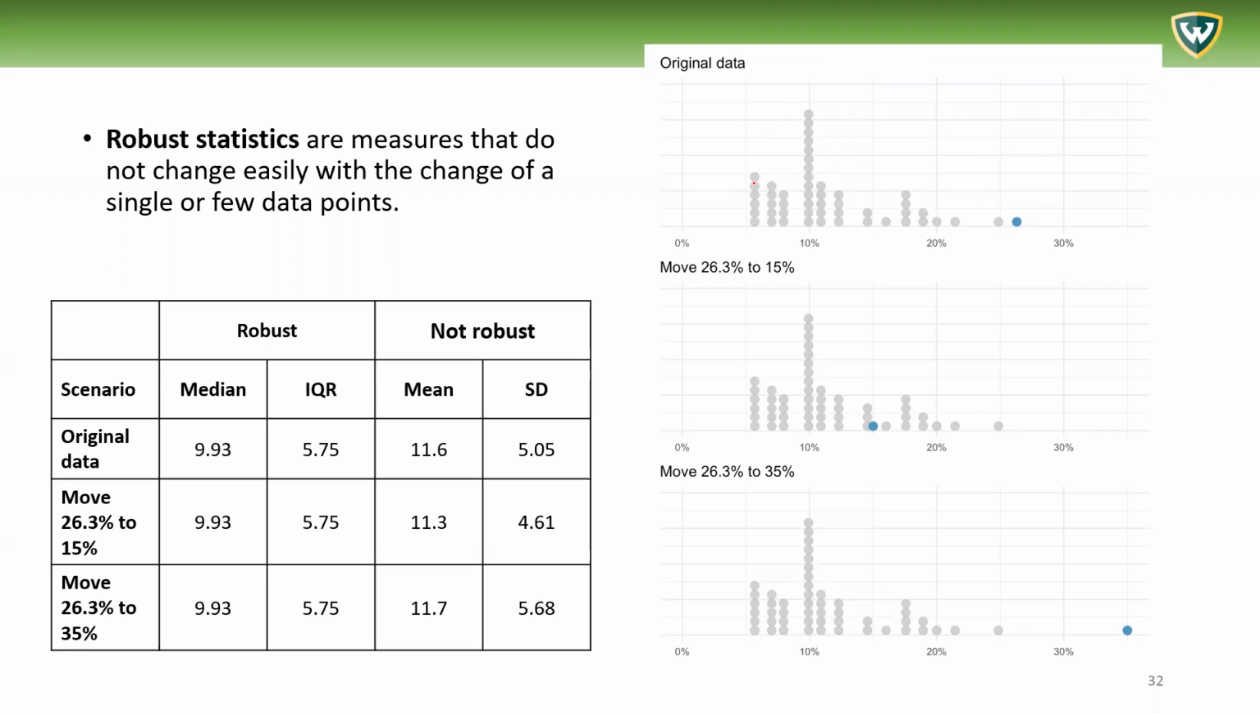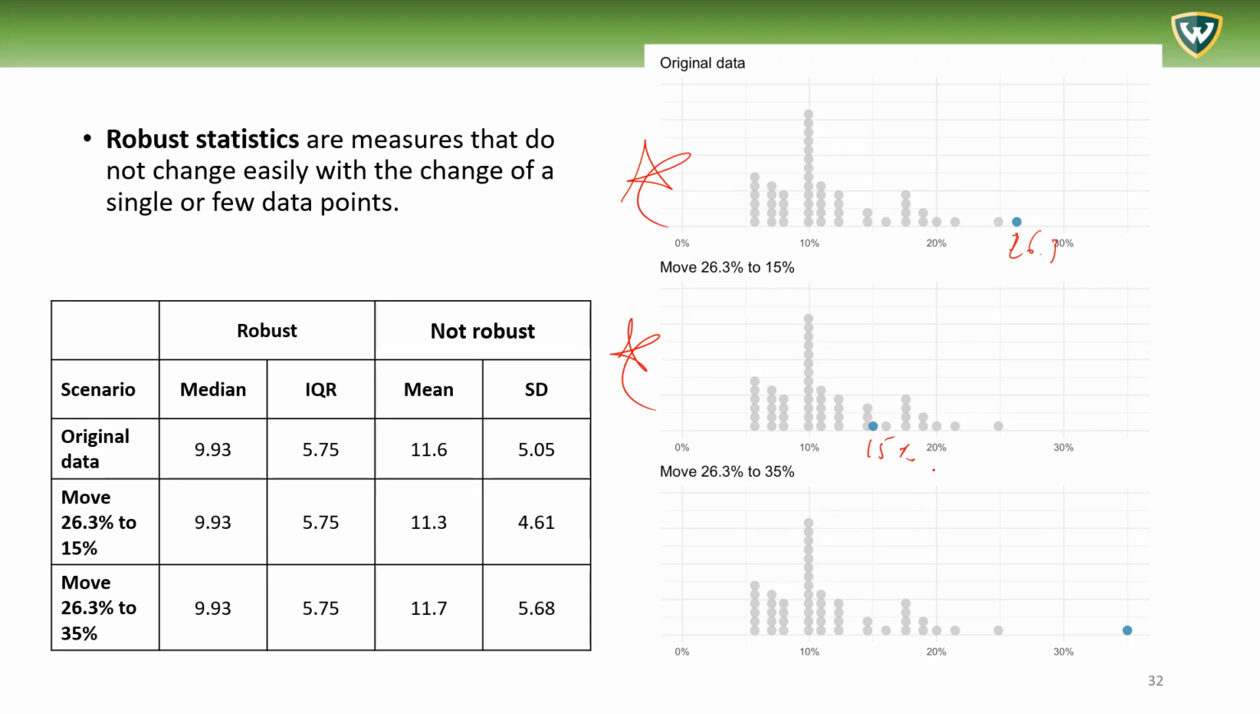And suppose that the data set looks like this, with these values. And suppose that in another data set, or another sampling that you do, or the other context that you want to examine, instead of this value here, which is 26.3%, we actually end up with a value here at 15%.